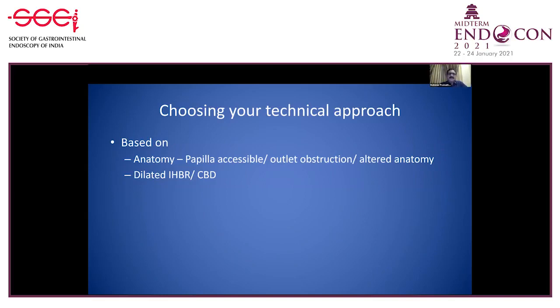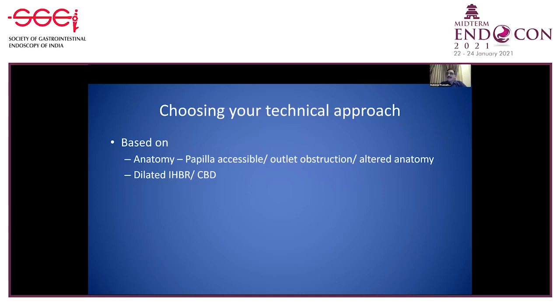It is basically decided by what anatomy we are dealing with. This includes whether we have an accessible papilla, whether we have an outlet obstruction, or whether we have an altered anatomy. Also, we need to know the extent of the dilatation of intrahepatic biliary radicals and common bile duct. So when the intrahepatic biliary radicals are sufficiently dilated and the papilla is accessible, then you can probably go for a rendezvous procedure. If the papilla is not accessible, an initial attempt should be made to place an antegrade stent.